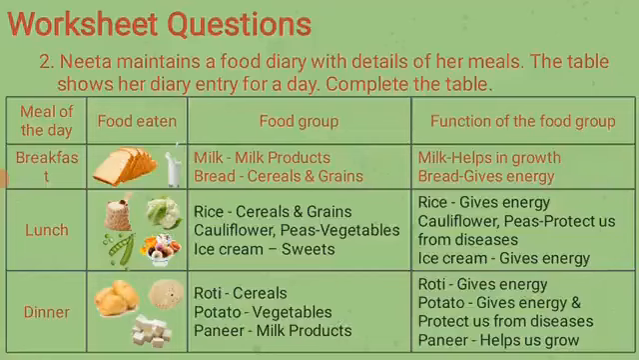Next, dinner. There are potato, roti and paneer. Let me tell. Roti is made with wheat, so it comes under cereals. Potato is a vegetable. And paneer is made with milk, so it comes under milk products. Now function of the food group. Roti gives energy. It is a cereal, so it gives energy. Potato gives energy and protects us from diseases. Paneer is a milk product, so it helps us to grow.